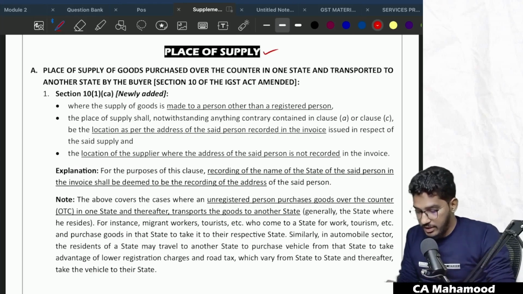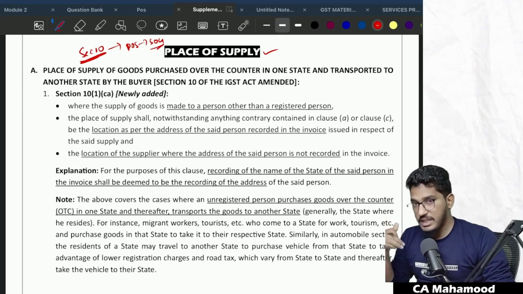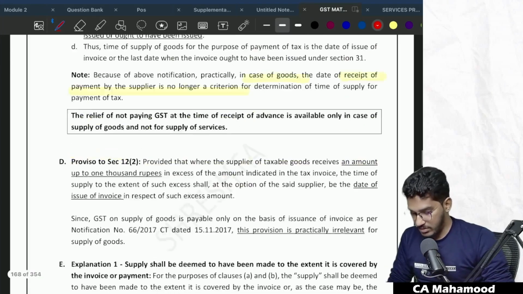Let us pay attention. See, when it comes to the place of supply chapter, there has been one slight amendment in section 10. Section 10 is actually talking about how to determine place of supply in case of supply of goods other than imports and exports. If there is any supply of goods happening other than imports and exports, how to determine place of supply is covered under section 10. And in section 10 also, we have so many clauses.